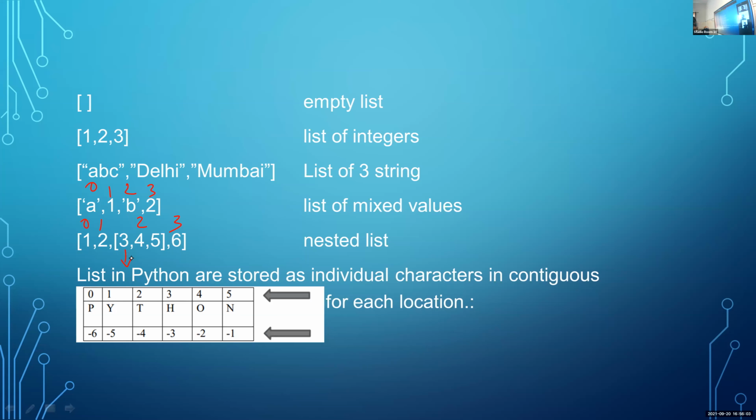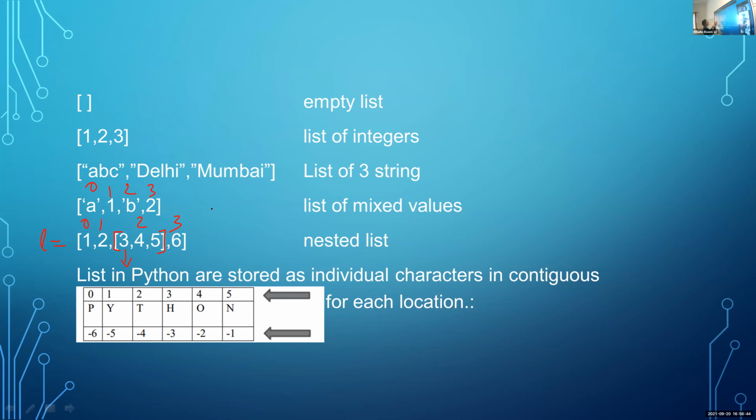Okay, Thompson, then how can we access that 3 from that nested list? If the variable name is L1, L1 of 2 of 0. Correct, Thompson. Then here the variable is L1 equal to 1, 2, 3, 4, 5, 6. Here this third value is a list. So the index value of 1 is 0, the index value of 2 is 1, the index value of this list is 2, and the index value of 6 is 3.